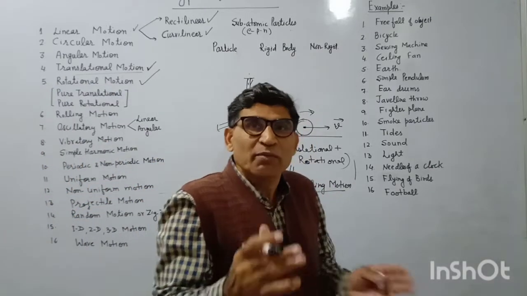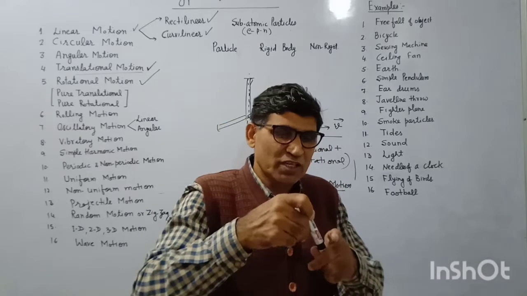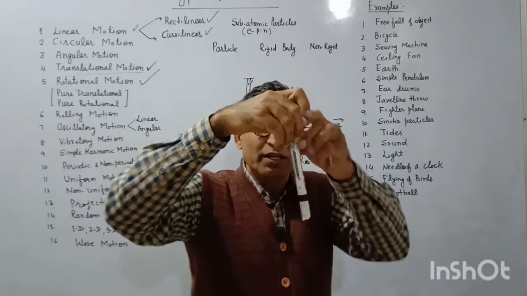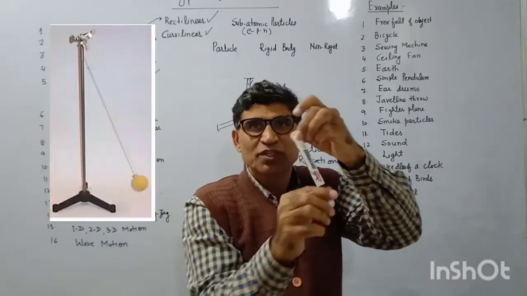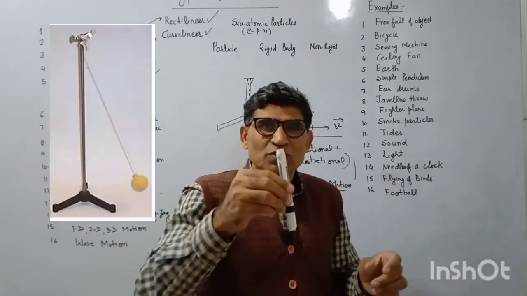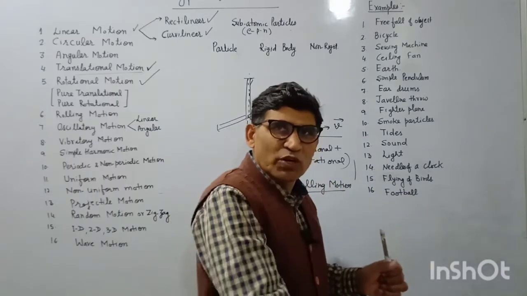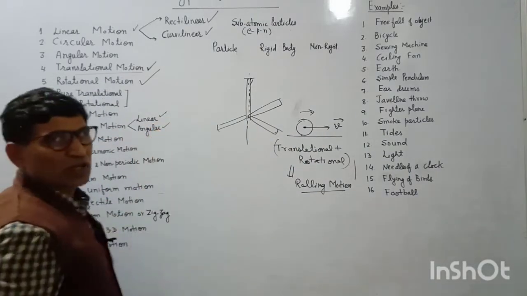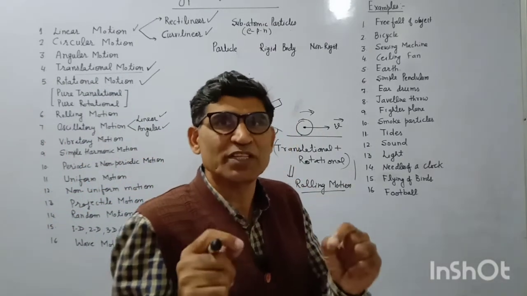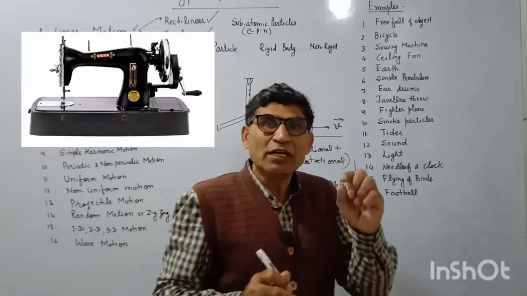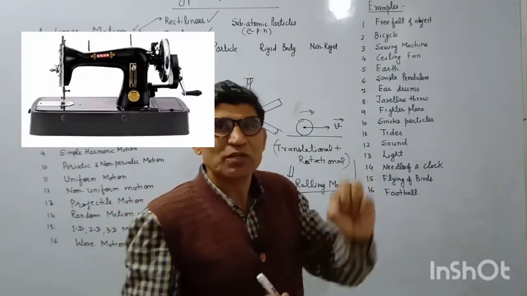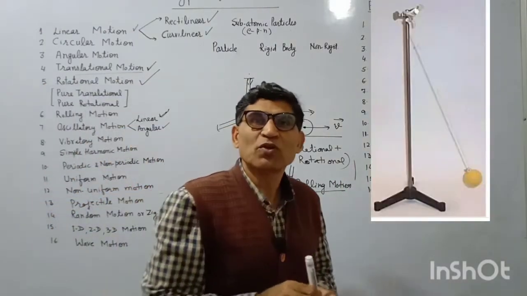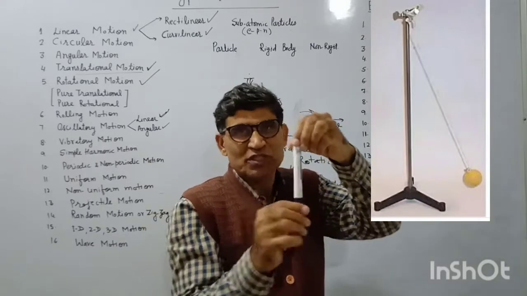In oscillatory motion, the body moves to and fro about a mean position, like a simple pendulum. If I suspend this marker like this, it moves to and fro from a fixed position, or it may move up and down also. The motion of our hand while walking is oscillatory motion. Oscillatory motion may be linear or angular. The sieving needle of a sieving machine that moves up and down is oscillatory, but that is linear motion. And a simple pendulum is an example of angular motion.